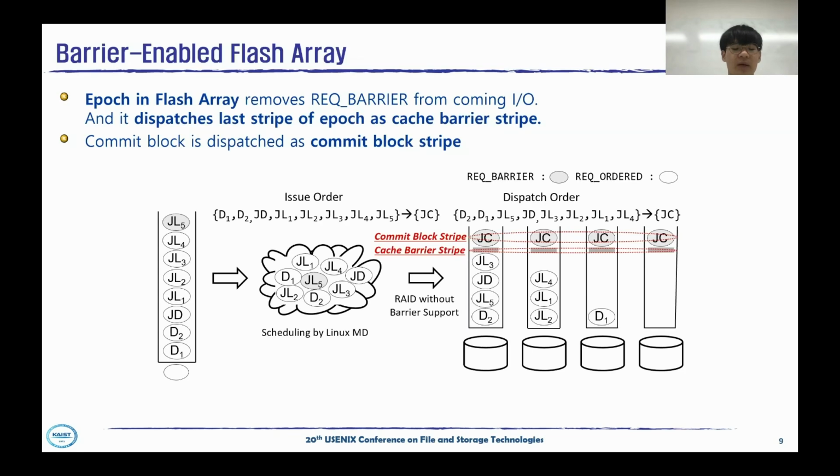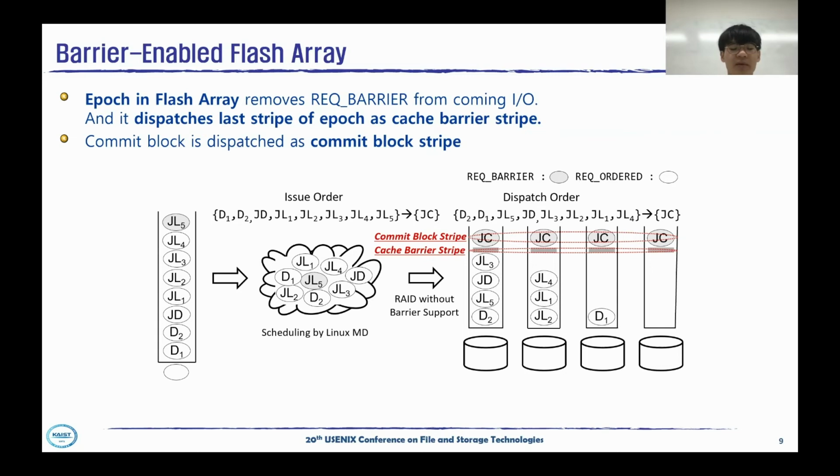Here is the design section. So we introduce epoch in flash array and cache barrier stripe. Epoch in flash array reassigns the barrier flag. It tracks the start and termination of an epoch, and it dispatches the last stripe of the epoch as a cache barrier stripe.